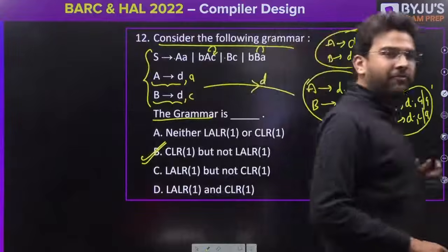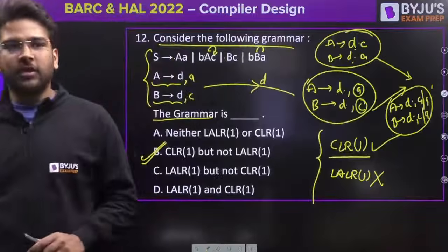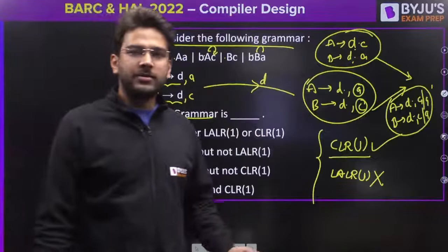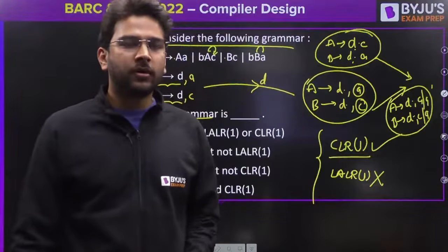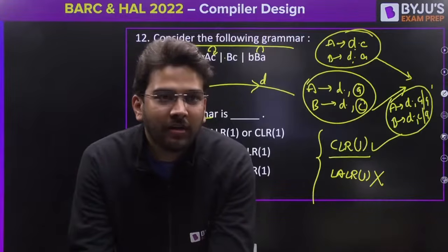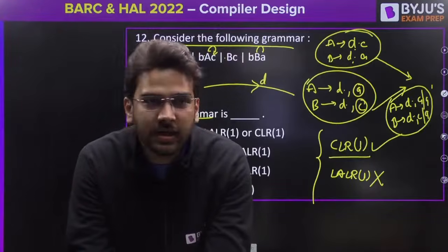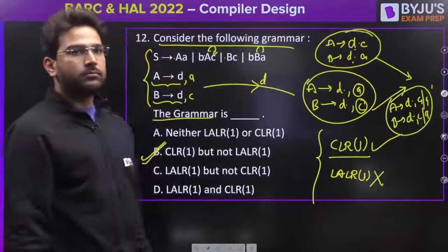Okay, so if you have practiced enough, in that case you can identify. You don't have to draw the entire CLR1 diagram, the canonical collection of LR1 items. If CLR1 does not have RR conflict, then LALR may or may not have RR conflict. Yes, that is correct, Santoshi, that is correct.